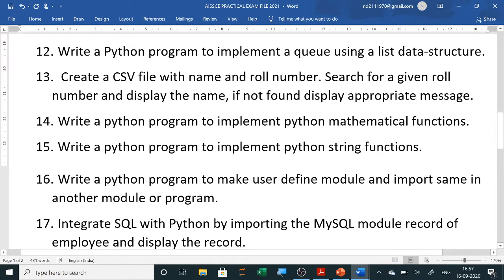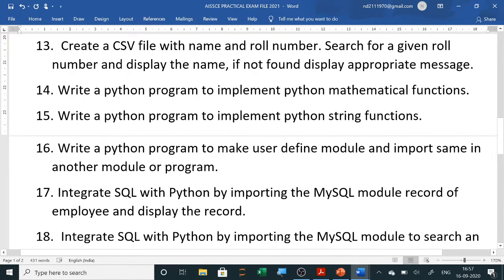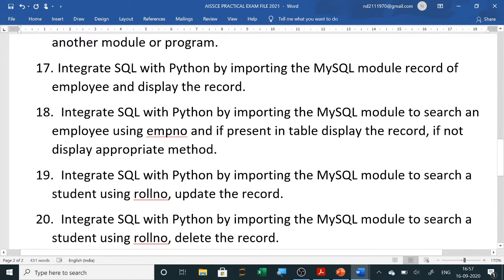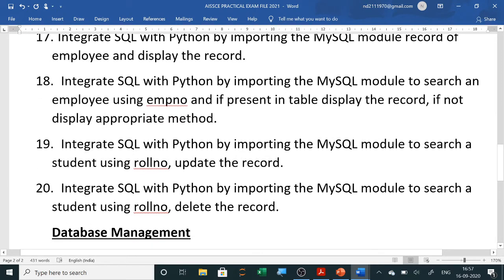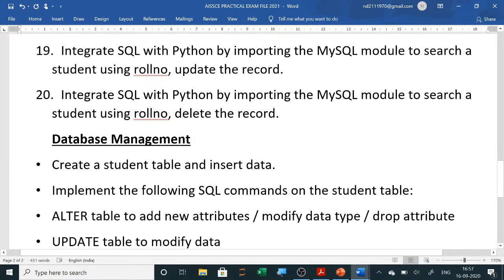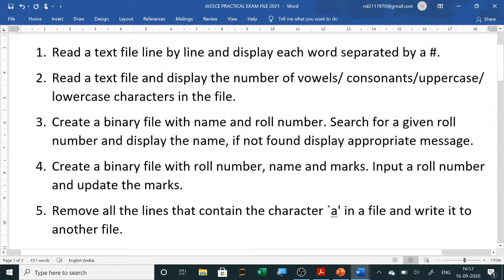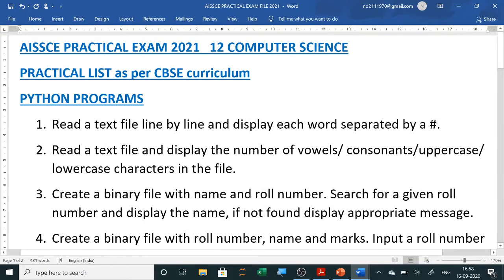So here two functions, two for modules we have given the questions, and the last four questions they have written to connect MySQL with Python, that is the connectivity program. So here to display, one program will be there to connect and display the records, then next is to search, then the next one is to update, and the last one is to delete. Then MySQL, as last year you have done, same way MySQL programs you have written. So 20 programs are there.